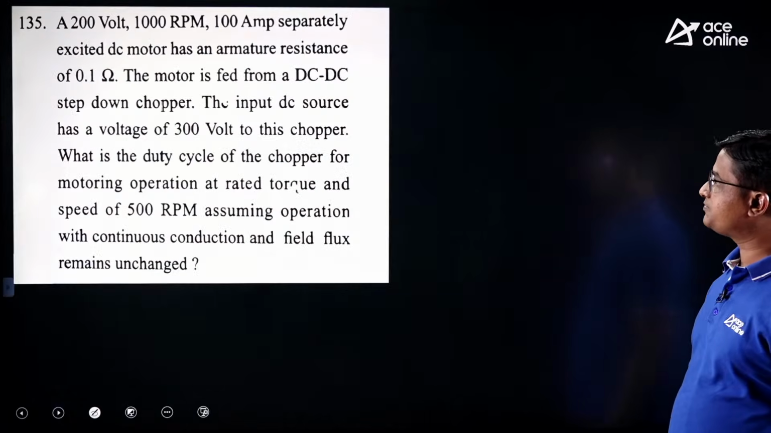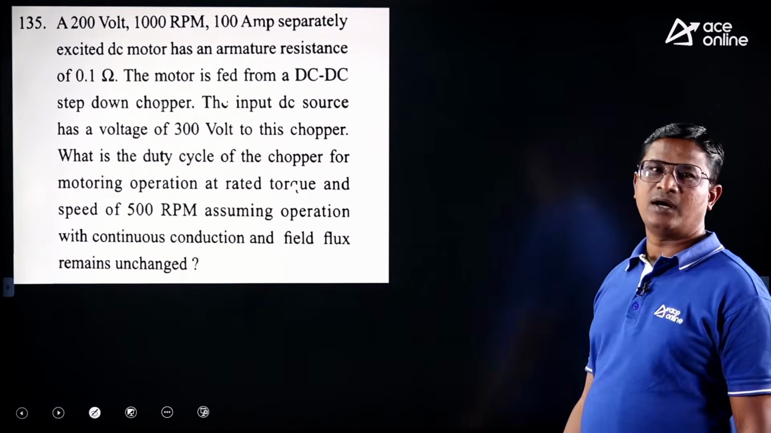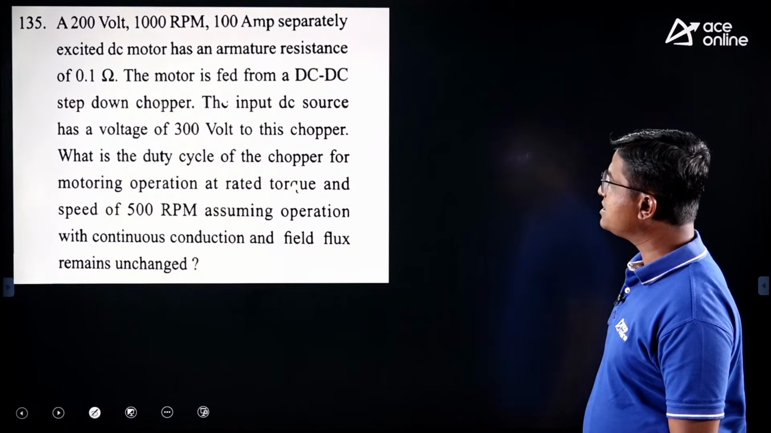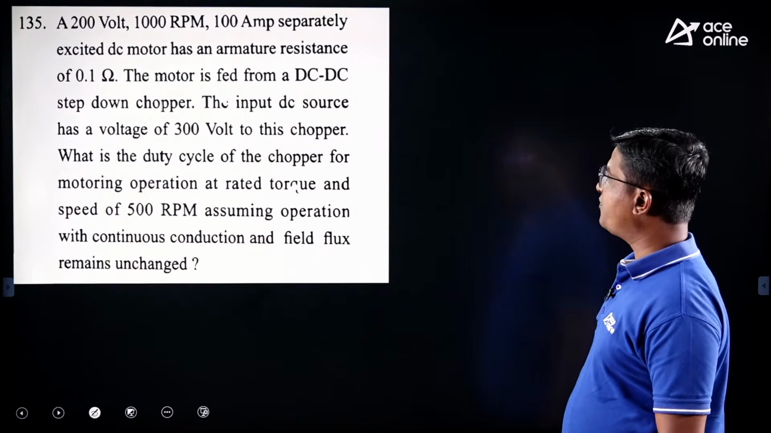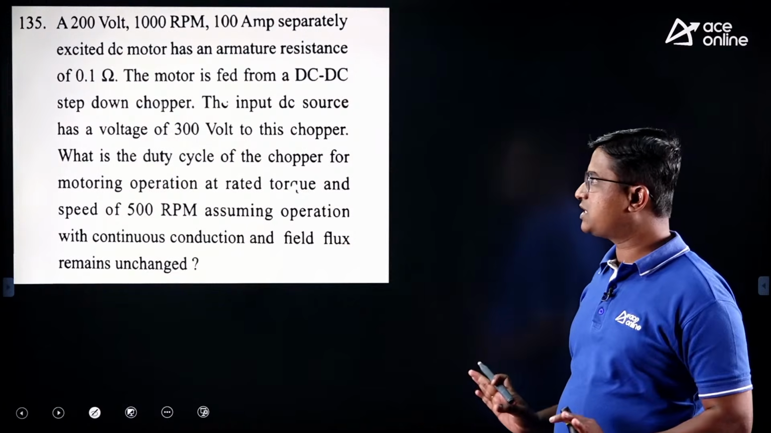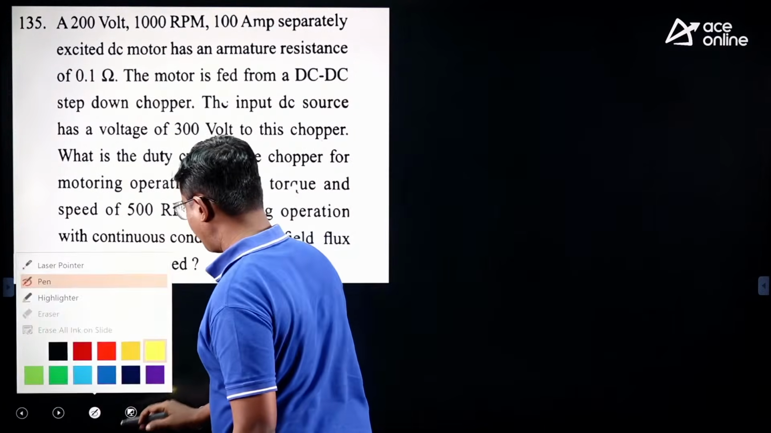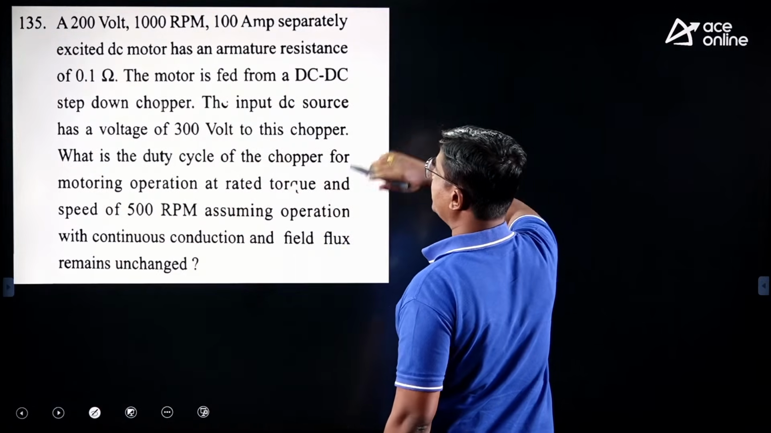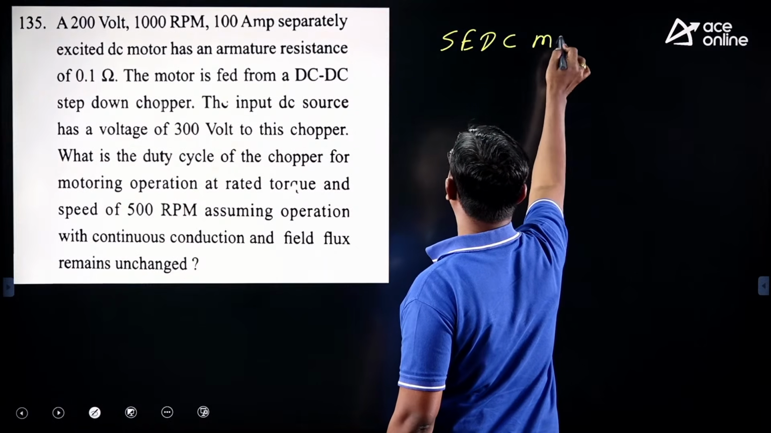Next, a 200 volt, 1000 RPM, 100 ampere separately excited DC motor has an armature resistance of 0.1 ohm. The motor is fed from a DC to DC step down chopper. Here we have the step down chopper feeding the separately excited DC motor. So let me first note the data. We have an SE DC motor.